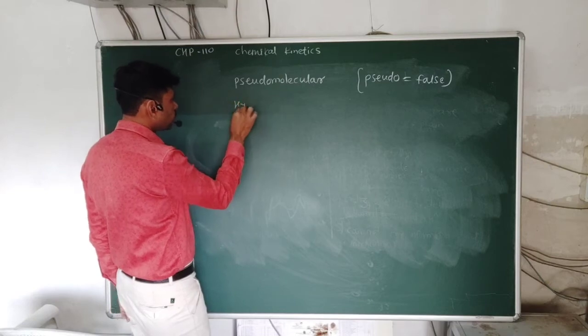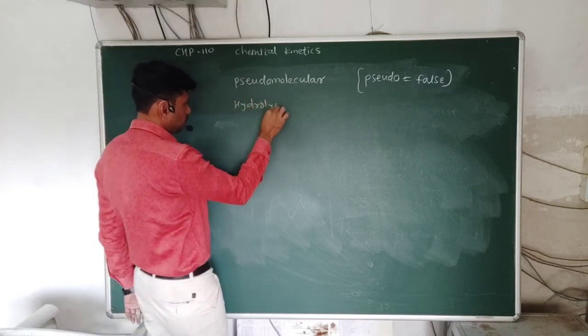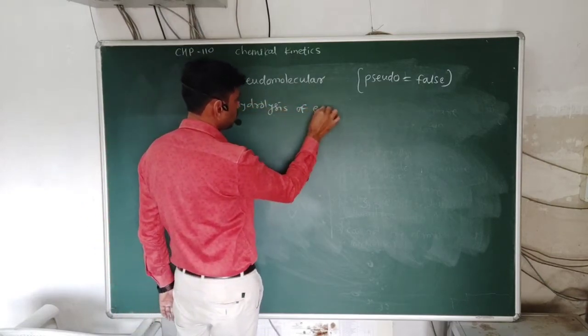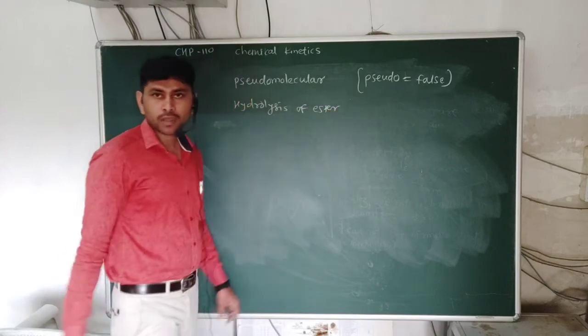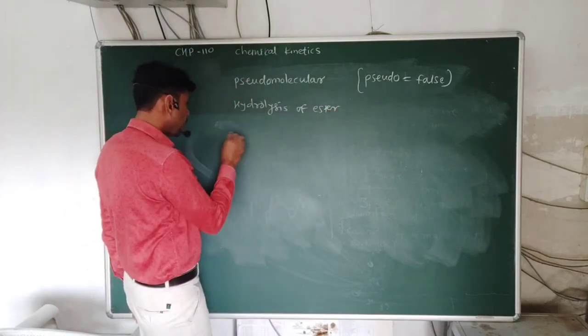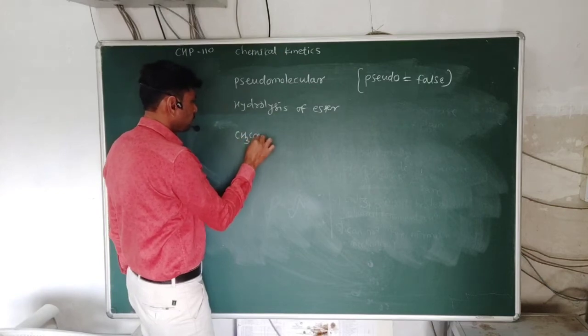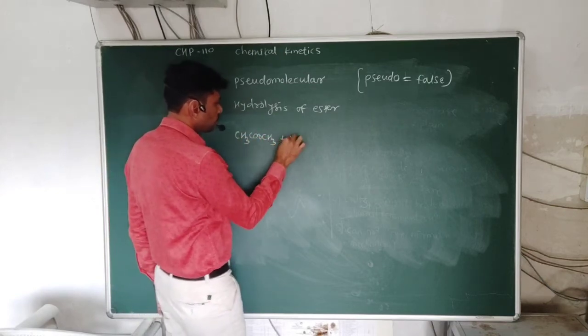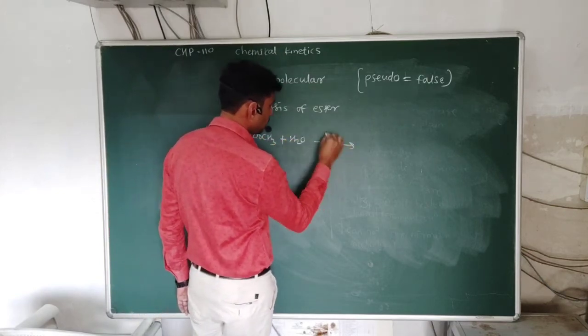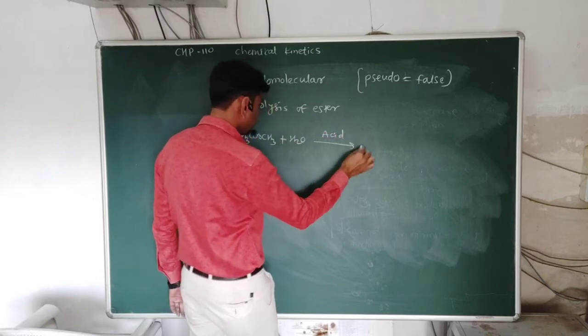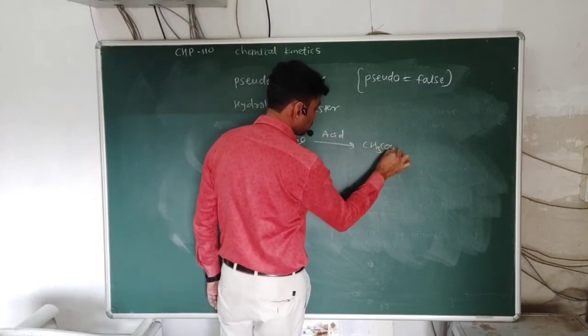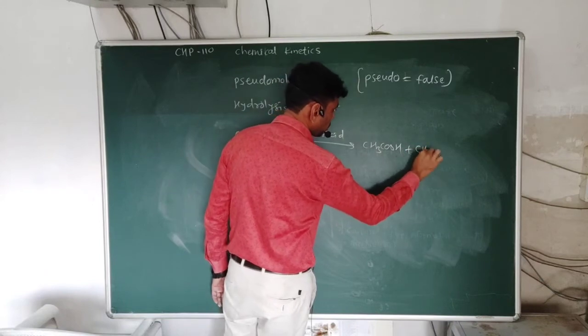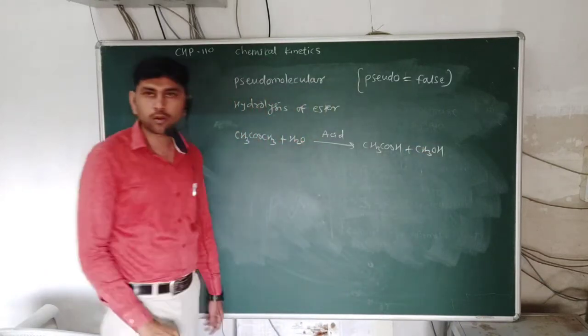That is hydrolysis of ester. Suppose we take an example of this hydrolysis of ester. In hydrolysis of ester, suppose methyl acetate is there, which when hydrolyzed in presence of acid, we get CH3COOH plus CH3OH. So this is the hydrolysis product.